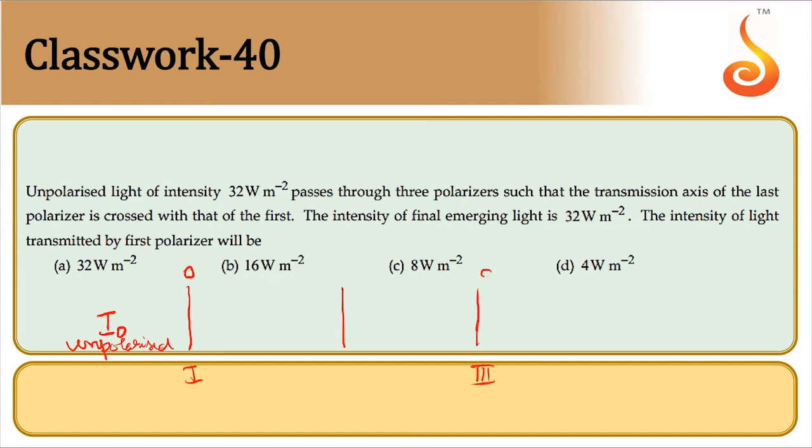So third one should be at 90 degree. This is some angle theta. So we need to find intensity of light transmitted by first polarizer. So I naught is intensity of unpolarized light incident, so transmitted will be I naught by 2. For first polarizer, it is I naught by 2.